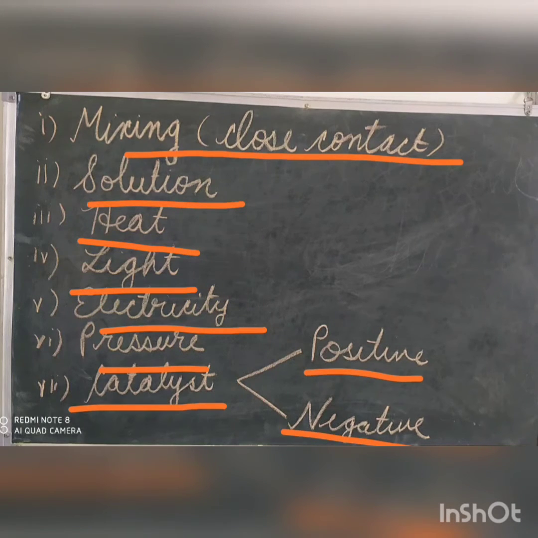Positive catalysts are the catalysts which increase or accelerate the rate of the reaction. For example, the rate of decomposition of hydrogen peroxide gets increased in the presence of manganese dioxide. Enzymes which are present in our body are also examples of positive catalysts. They are the proteins that act as catalysts in biochemical reactions.